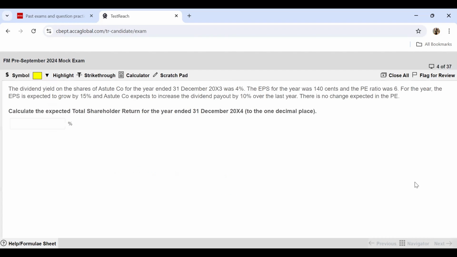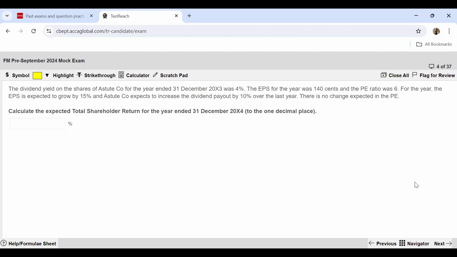Moving further to question number 4 now. We have to calculate the expected total shareholder return for the year ended 31st December 20x4. The dividend yield on the shares for Astute company for the year ended 31st December 20x3 was 4%. EPS for the year was 140 cents and the PE ratio was 6. For the year, the EPS is expected to grow by 15% and Astute company expects to increase the dividend payout by 10% over the last year. There is no expected change in the PE.